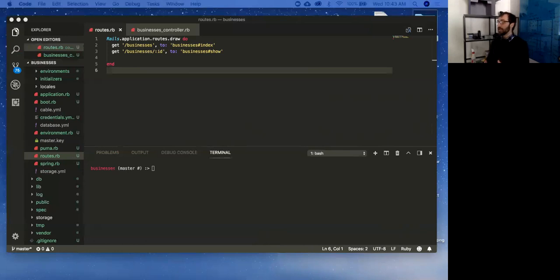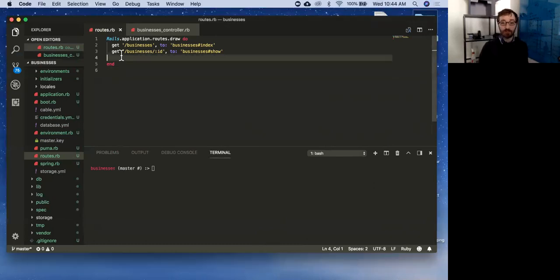Now, creating a new business really has 2 steps. And this used to confuse me so much when I was starting out. It's still a thing I have to remind myself. First, we need to deliver the user a form to give us the information. We can't create anything until we know what we want to create. So step 1 is send them a form so that they can give me information. Step 2 is they send that form back. I pull all that info from params, and I can create my resource. Cool? So we're just going to do step 1, and then move on to step 2 because that seems like a good order to go in.